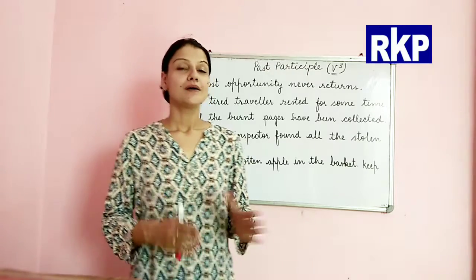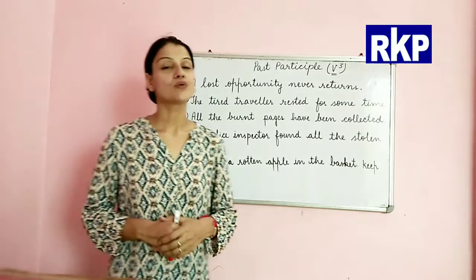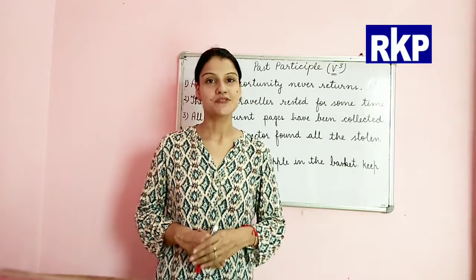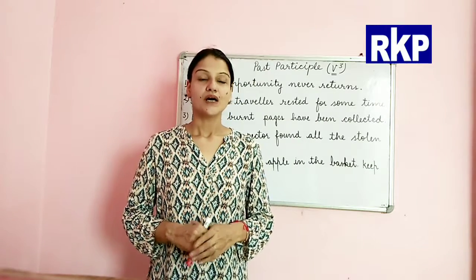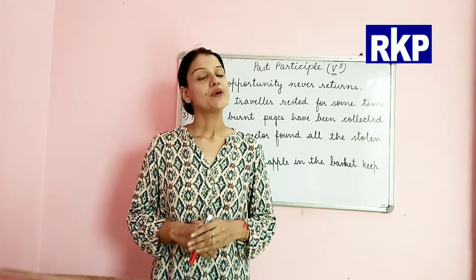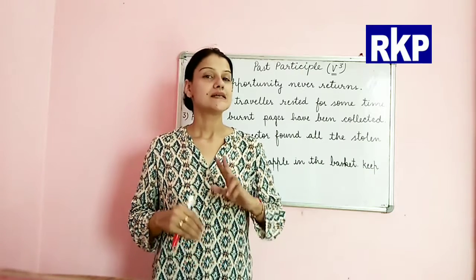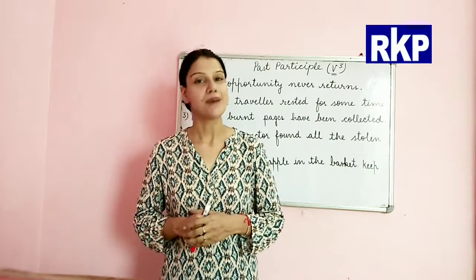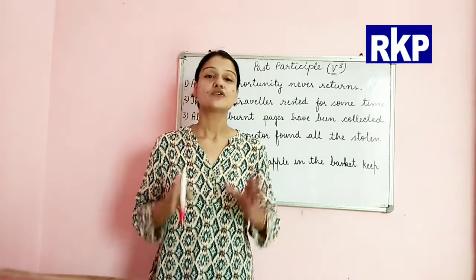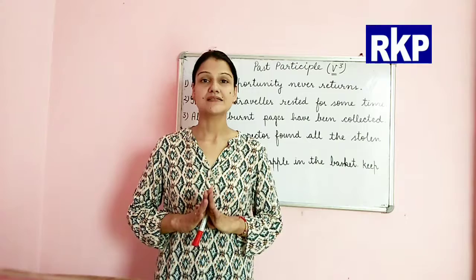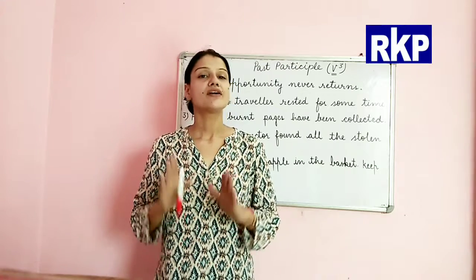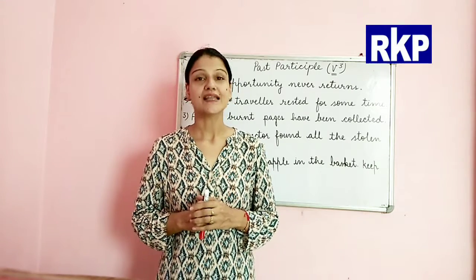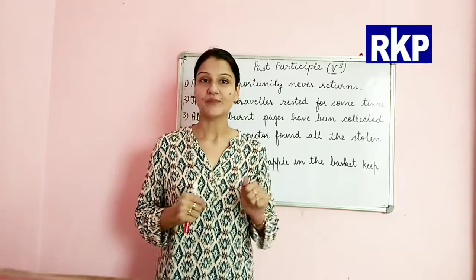So we had been talking about non-finite verbs and today in this video we will talk about the second type of participles, that is past participle. A past participle is basically the third form of verb, that is V3.